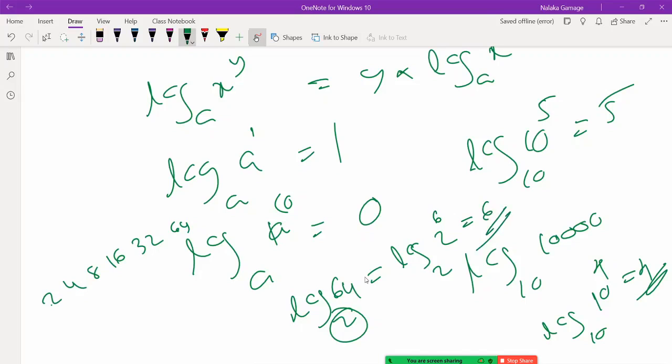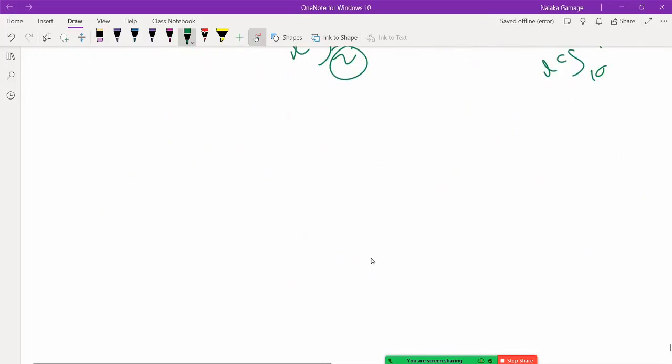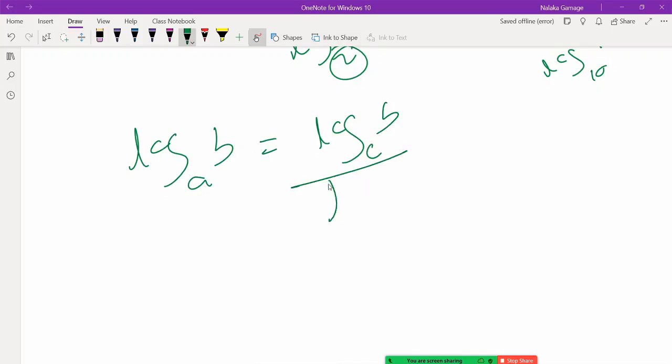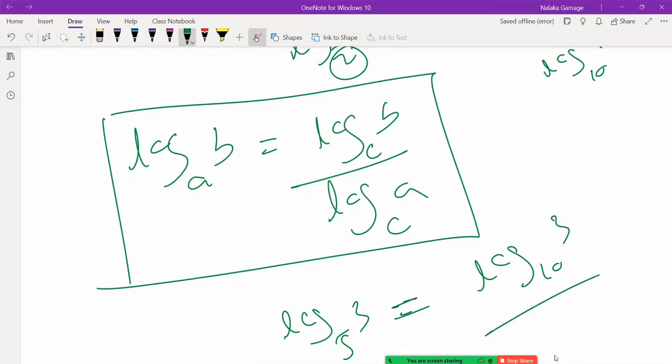There is one more rule, the change of base rule. Log a b can be written as log c b divided by log c a. So if I want to find log 5 of 3, and I have the log table of base 10, I can write it as log 10 of 3 divided by log 10 of 5.